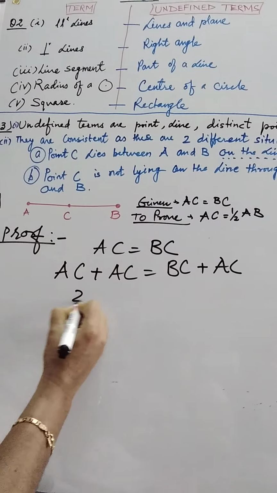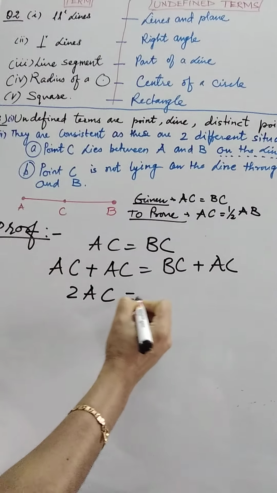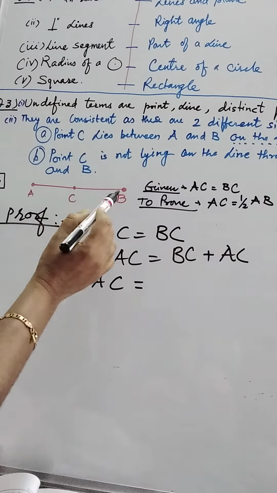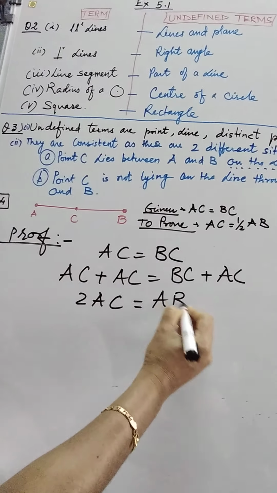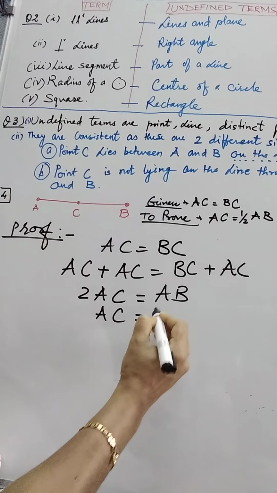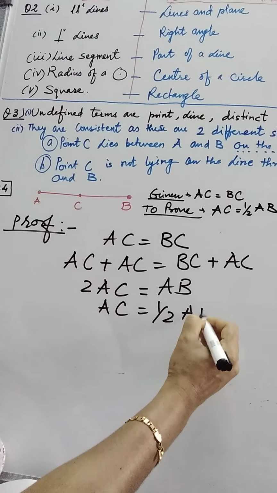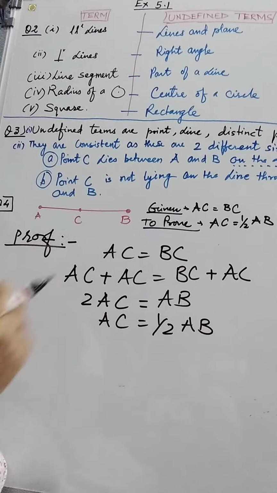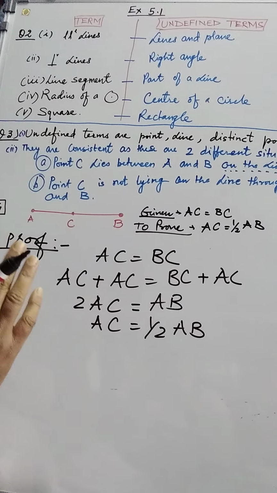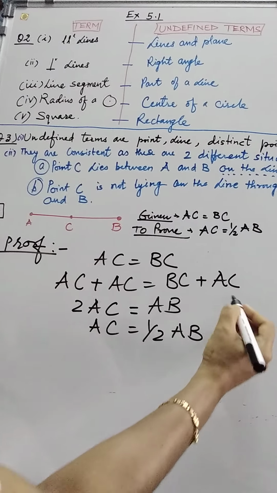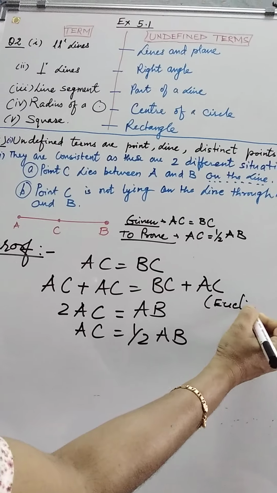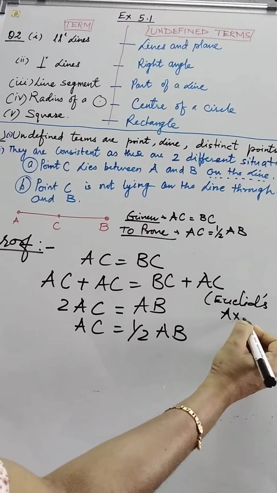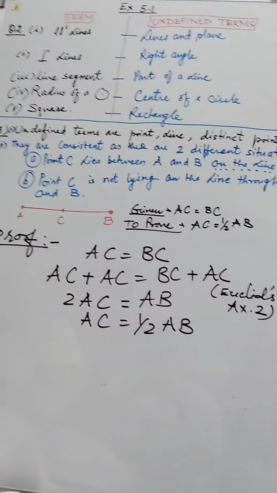Here it is 2AC which is giving you BC plus AC. BC plus AC is actually the entire line AB. So this is AB, or you may say AC is equal to half of AB. This is how it is proved. We have used Euclid's axiom number 2. Axiom number 2, that is to be mentioned. This statement is to be written there.